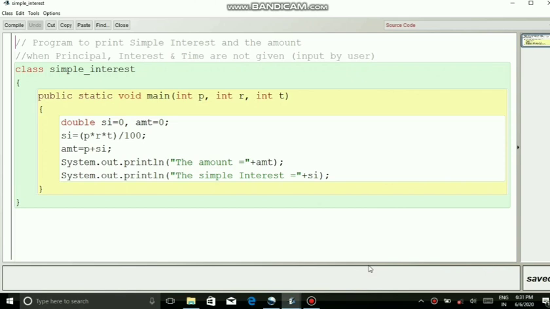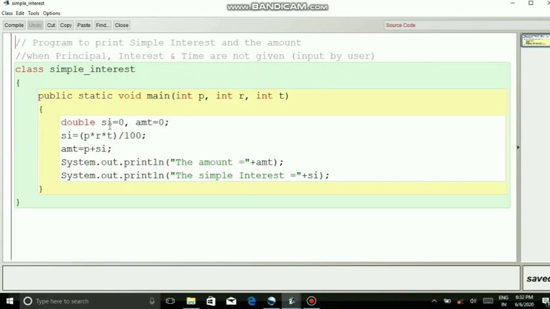So this is a program to print simple interest and the amount when the principal, rate and time are not given. That means these values are input by the user. So class SimpleInterest, public static void main, int p comma int r comma int t. So p, r, t are the variables that are going to be input by the user. That is why it is given inside the bracket as arguments.